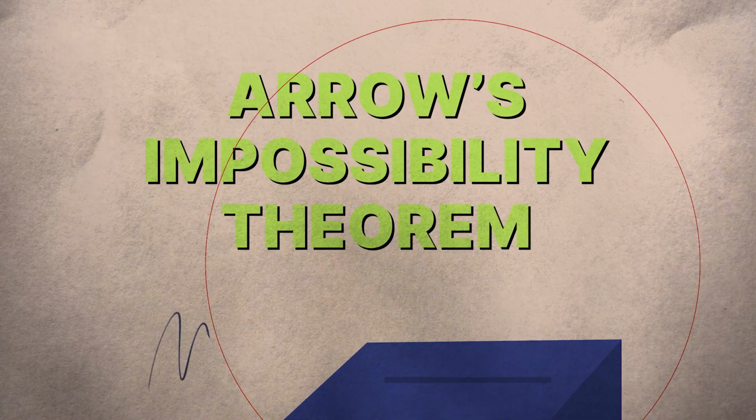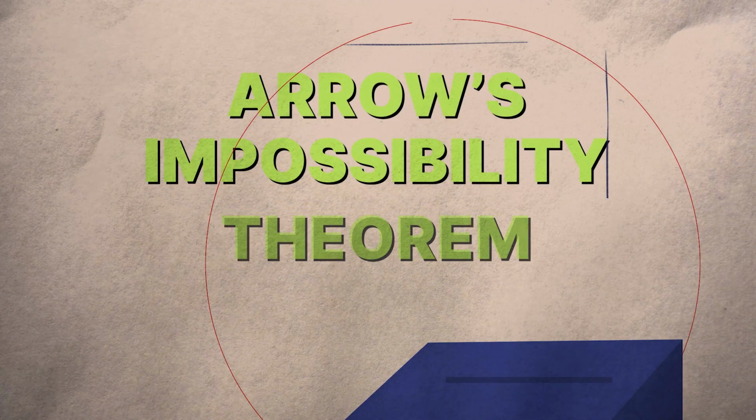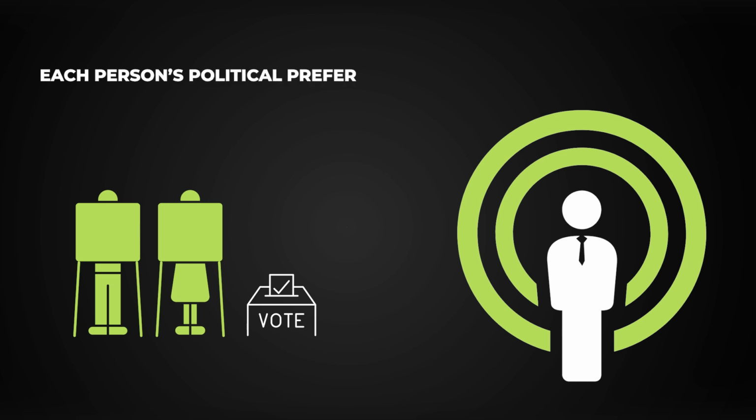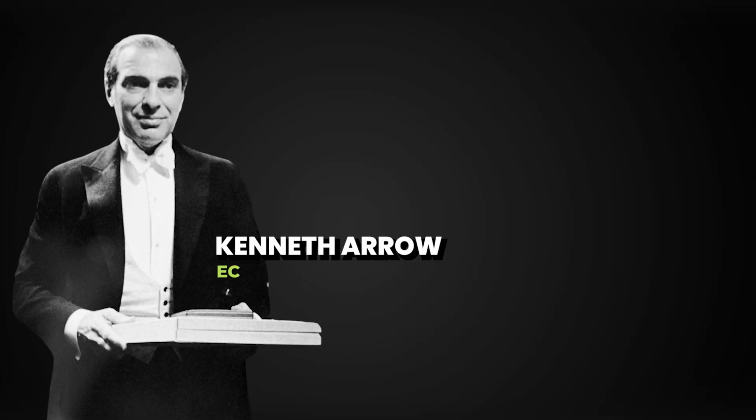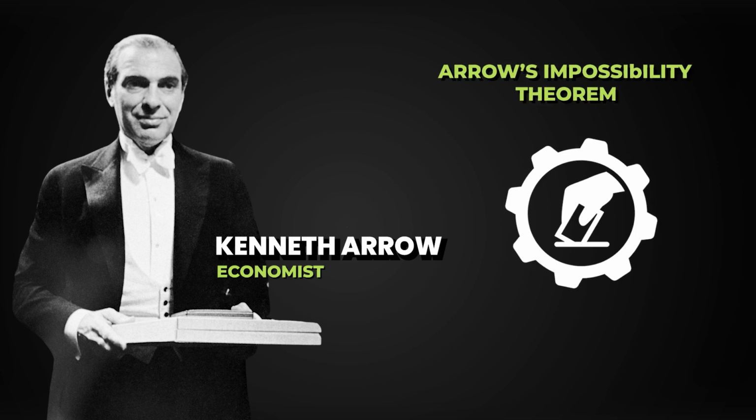Arrow's impossibility theorem. From a democratic standpoint, the idea of voting is about as fair as you can expect. One person gets 1 vote, meaning that each person's political preferences are directly represented in the final outcome. At least, that's how you would think it would work. But economist Kenneth Arrow discovered a challenging paradox in voting systems. Now known as Arrow's impossibility theorem, it shows that no voting system can perfectly translate individual preferences into a collective decision without compromising the very fairness the system attempts to uphold.